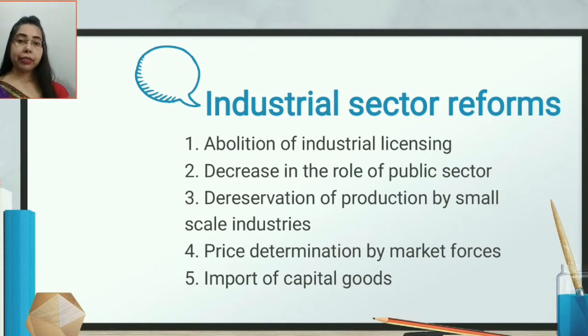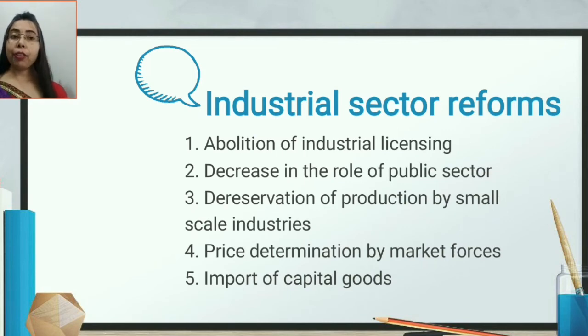After the 7 five-year plans, we felt that the prohibition of the private sector from the industrial sector was not good. So we needed to erase this policy, and the industrial licensing policy was abolished.